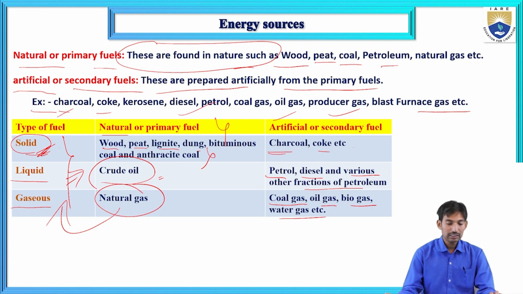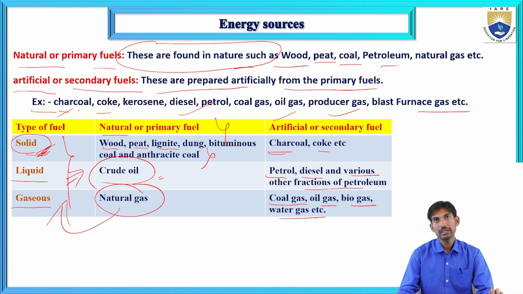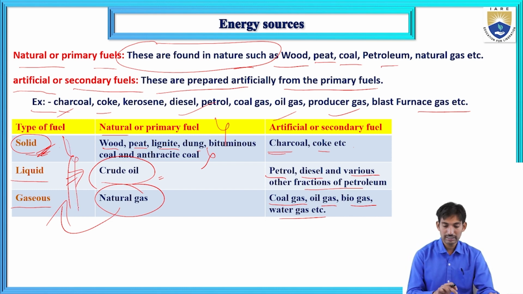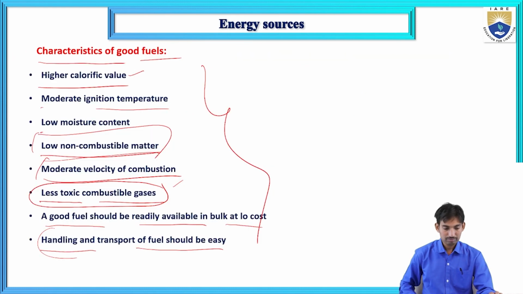The second one is artificial or secondary fuels. These are prepared from the primary or natural fuels. Examples for the secondary or artificial fuels are charcoal, coke, kerosene, diesel, petrol, coal gas, etc. These can be prepared from the primary fuels. These are the different types of fuels, solid, liquid and gaseous, with examples of natural and artificial fuels.